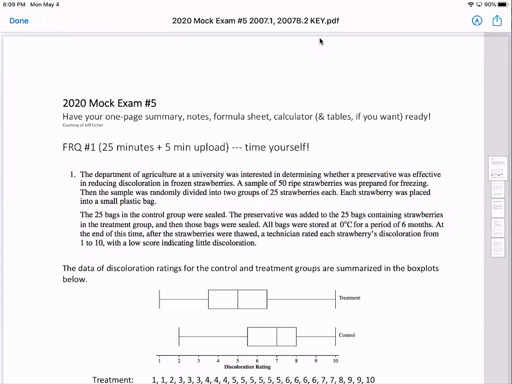Mock exam number 5, question number 1, the longer question. Hope you're timing yourself. Hope you're processing how you're going to do the upload process on the exam. Hope you've done that practice demo. That was an assignment before this exam. So let's check this out.